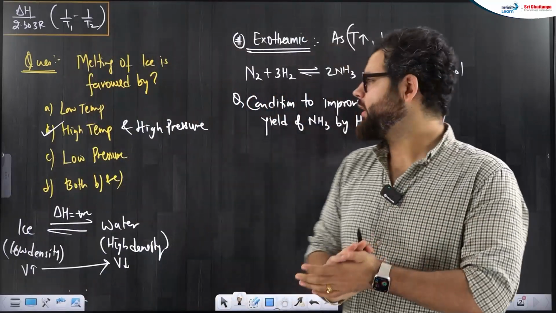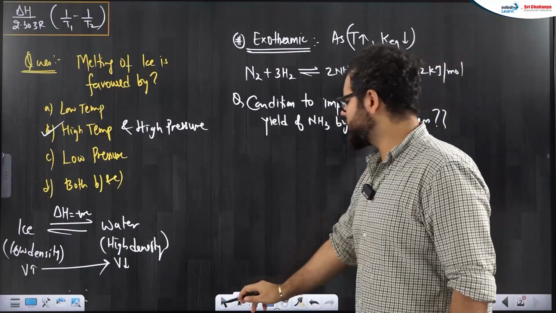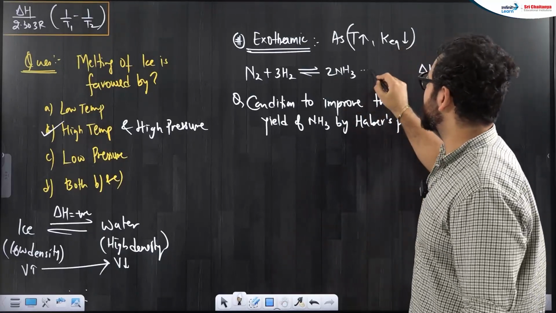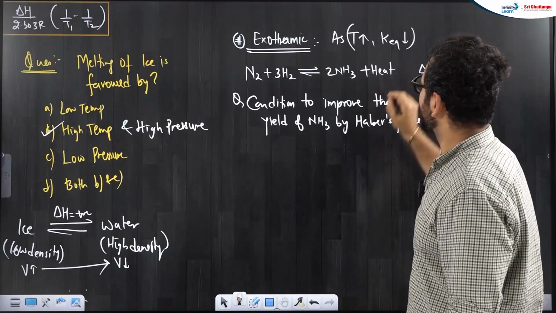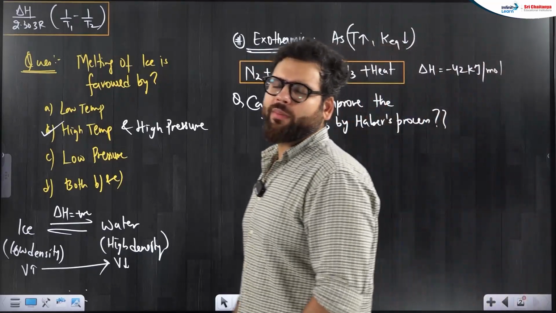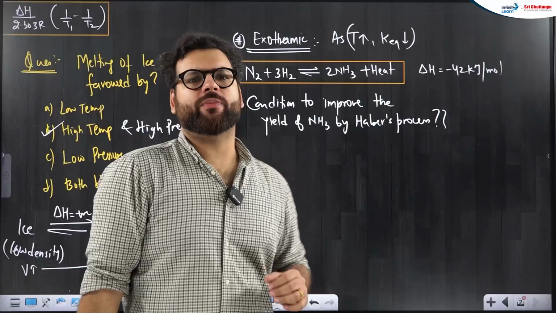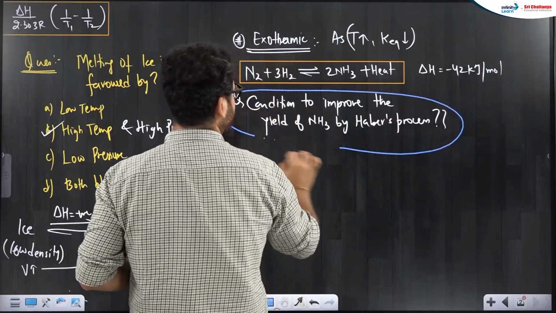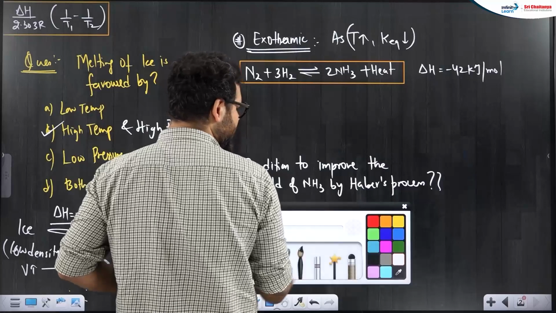Now we need to know that the Haber process is an exothermic process, so actually heat is a product here. Heat comes out during the reaction. So what will happen if I try to increase temperature? You are trying to add the product.